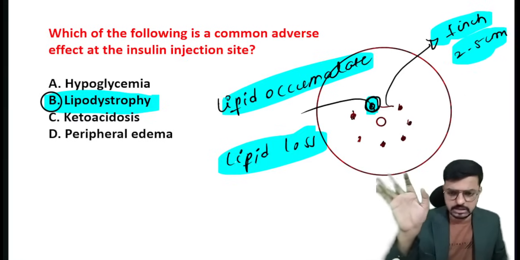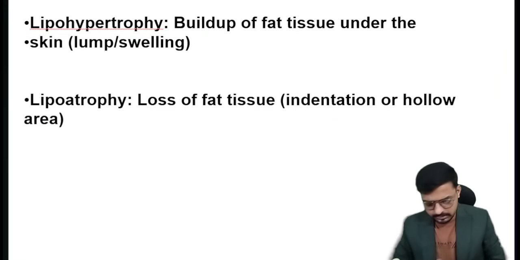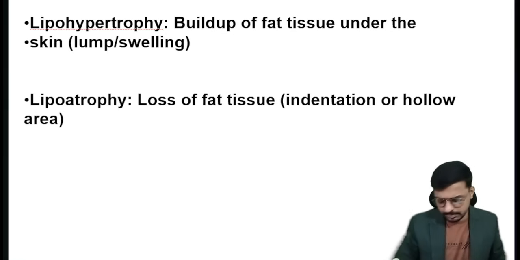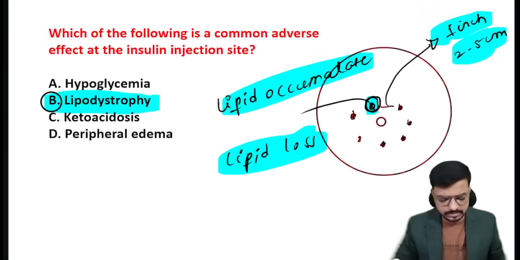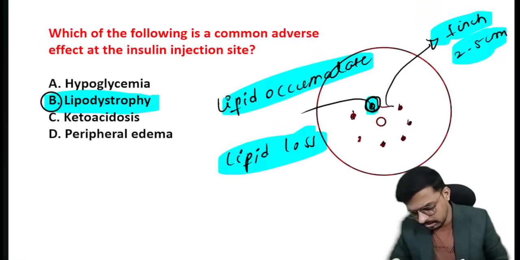Keep it in your mind. What are the two types of lipodystrophy? There is lipohypertrophy and lipoatrophy. I have told you in this particular concept whether the fat, or the lipid, will get accumulated.